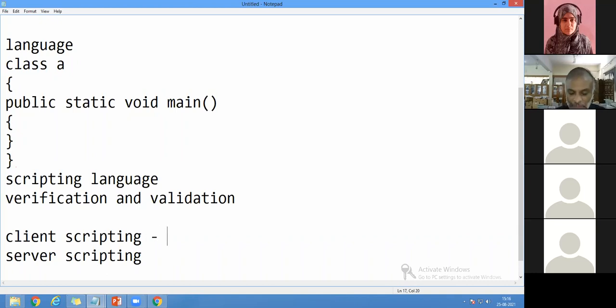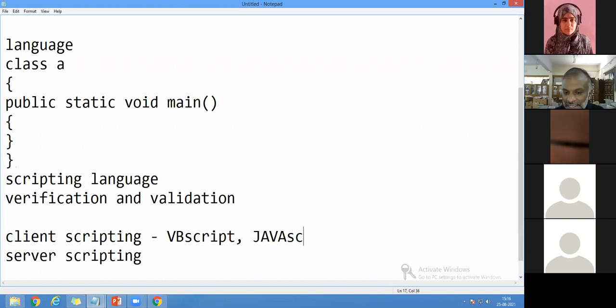And in client-side scripting, various things are there. One is called VB script. And the next one is called JavaScript, right? And a lot of things are there. I'm telling according to my knowledge. The next one is called JScript. Like this, a lot of scripting languages are available on the client side.